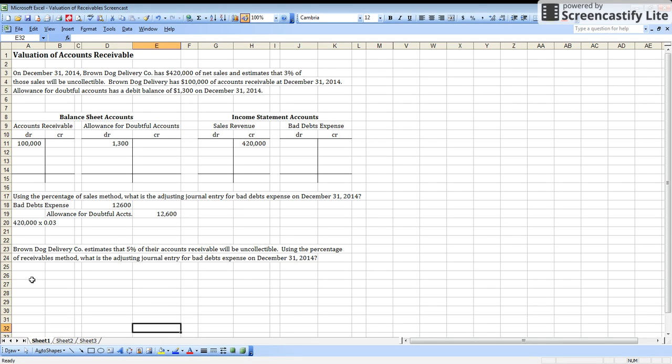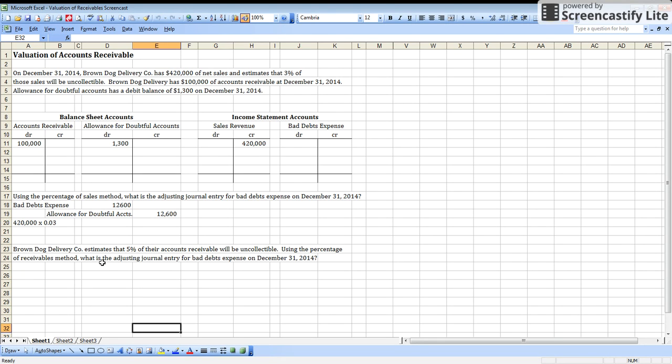So in percentage of receivables, we are not focusing so much on matching our expenses with our revenues. Instead, we're looking at the balance sheet and we're focusing on the cash realizable value of our accounts receivable, how much cash we actually think we are going to collect from all these accounts receivable. So this is a balance sheet emphasis.